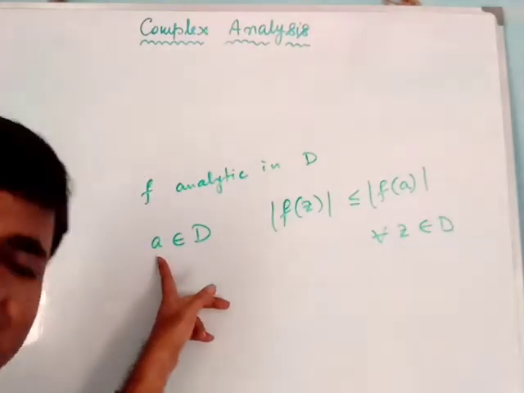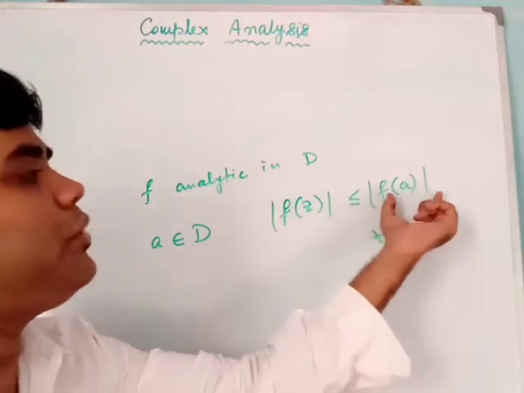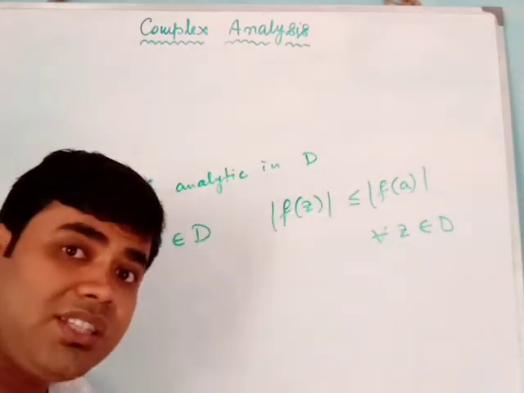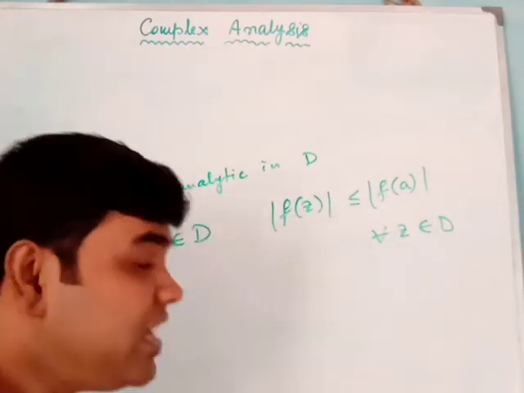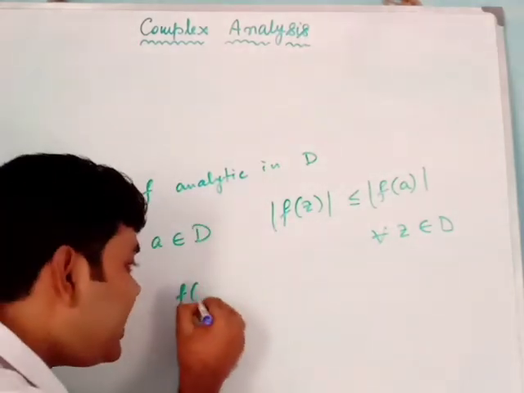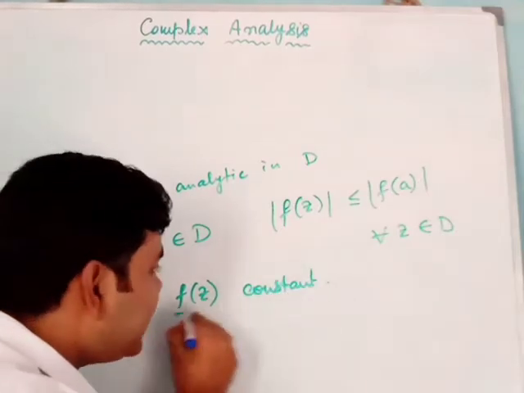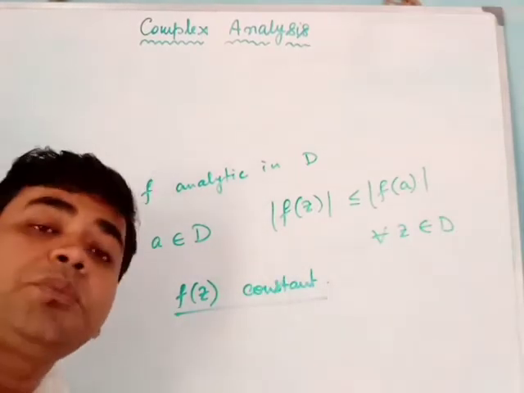Now we are getting an inside point A where mod f(z) becomes less than or equal to mod f(a). This leads to a contradictory result. This will only happen if f(z) is a constant function. This is our maximum modulus principle.